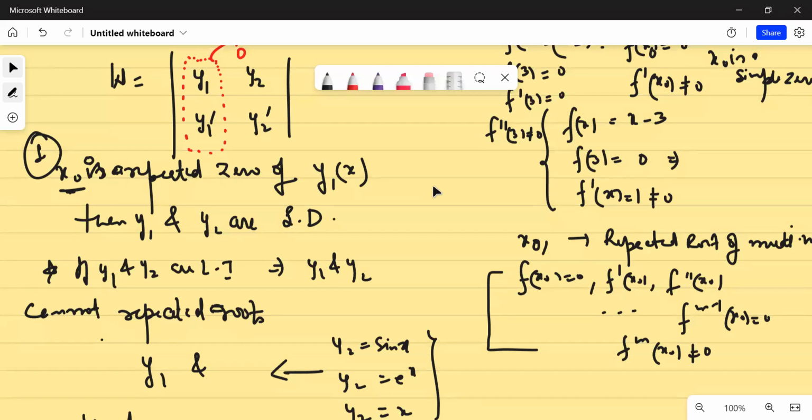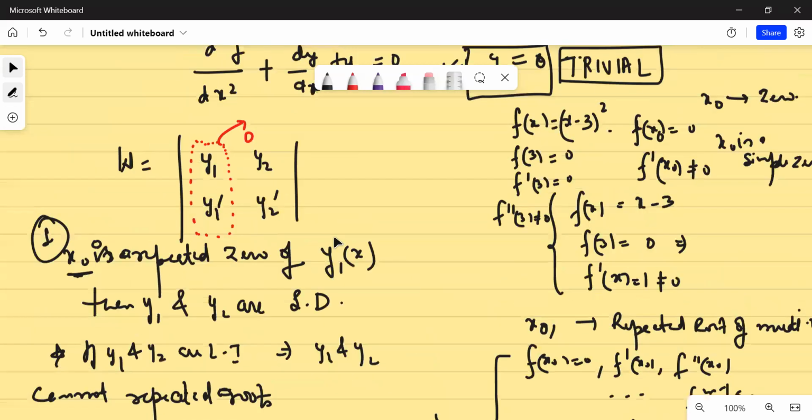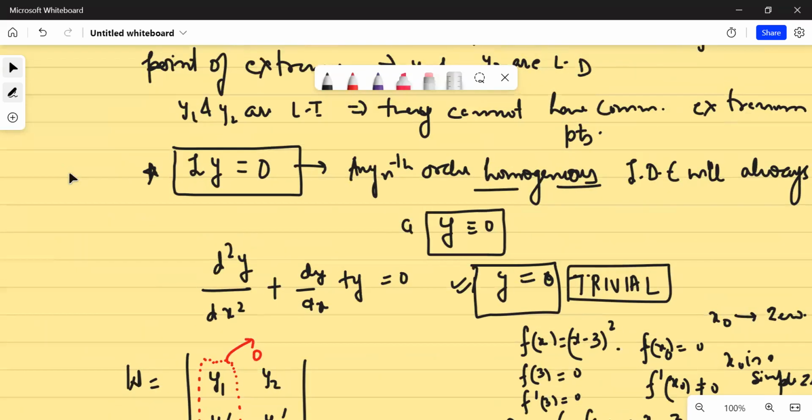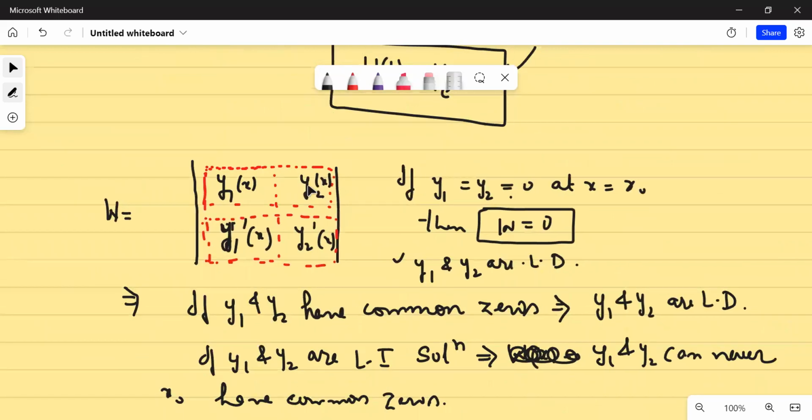Sir, please explain the last portion again. Okay. So look, what we were doing, we were discussing the Wronskian determinant. And now we are saying, what is one of the other possibilities by which the Wronskian can be made 0. Two possibilities we've already checked. There may be other possibilities also. This is a way of explaining things so that you can absorb the properties. So you can say, what if this entire thing becomes 0? It can become 0 this way also. What if this entire row becomes 0?